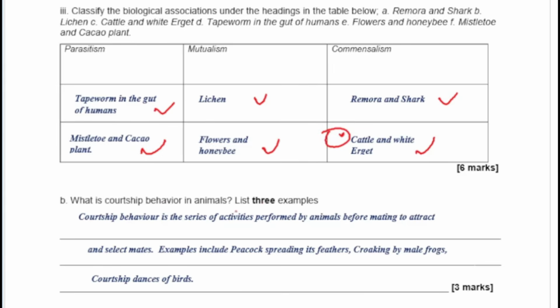Now, courtship behavior is a series of activities performed by animals before mating to attract and select mates. Okay, so the peacock spreading its feathers, proud as a peacock, so that's where it comes from. And then the croaking of the male frogs, making all that noise basically just to attract the mate. And then the courtship dance in birds. These are all examples of courtship behavior.